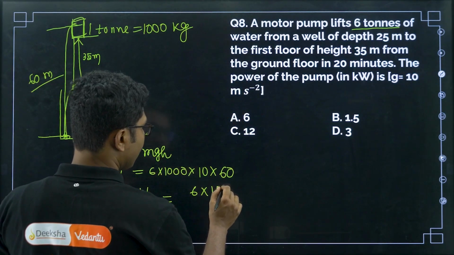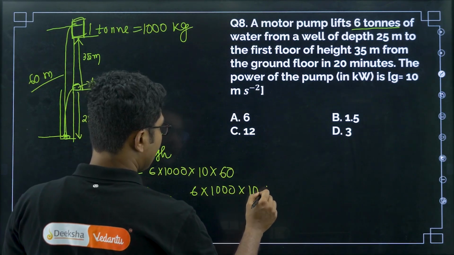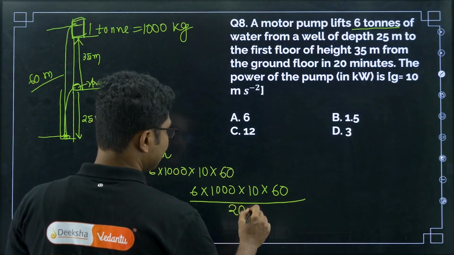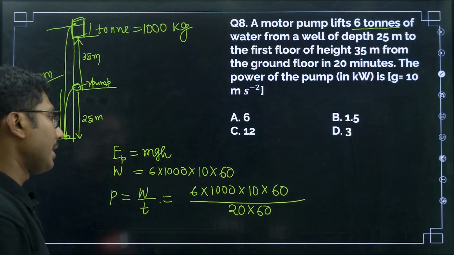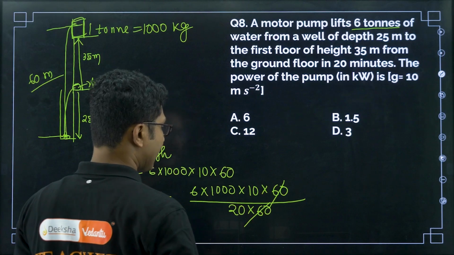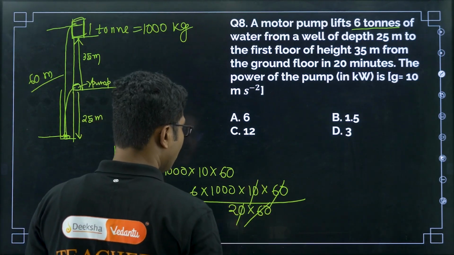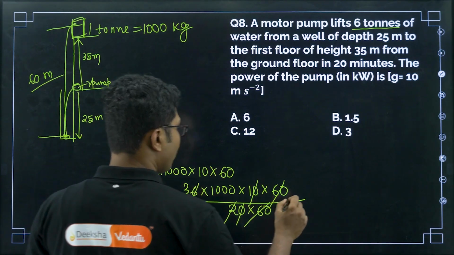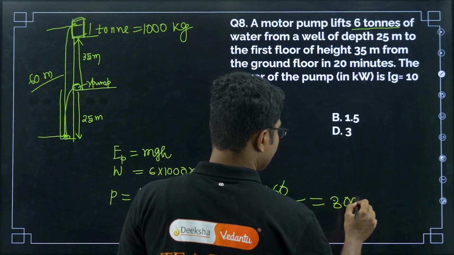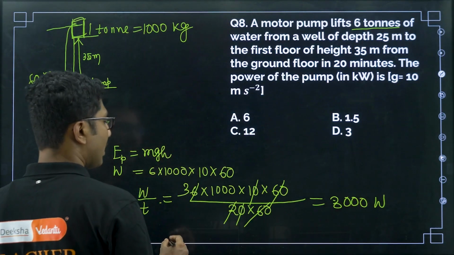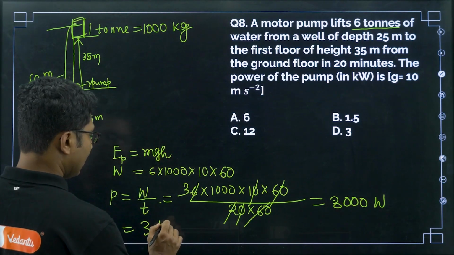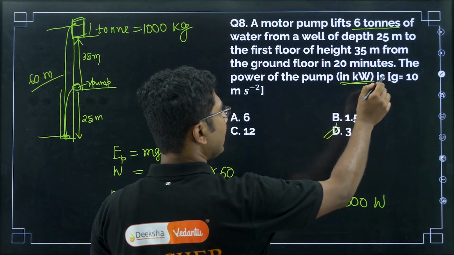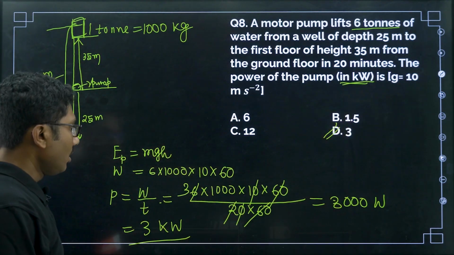So 6 times 1000 times 10 times 60, divided by 20 minutes. 20 minutes means 20 times 60 seconds, right? You have to convert it into seconds. So 60 cancels. Let me cancel this 0. So 10 is gone, and let me cancel 3 to the 6. So what is left is 3000 watts. 3000 watts can be written as 3 kilowatts, right? So the correct answer is 3 kilowatts. The answer should be in kilowatts, right? So this is the answer.